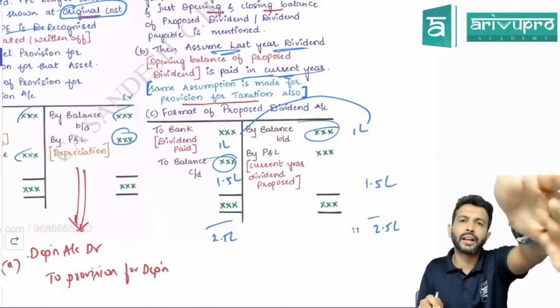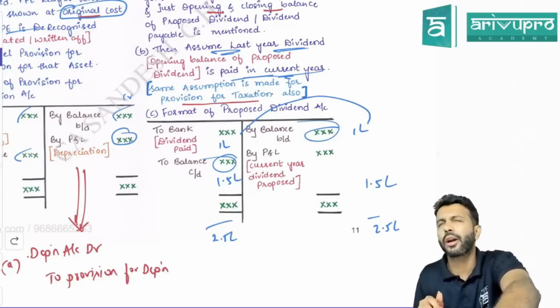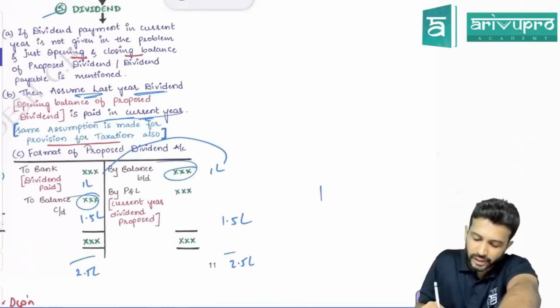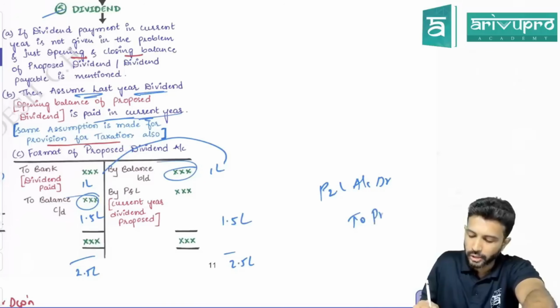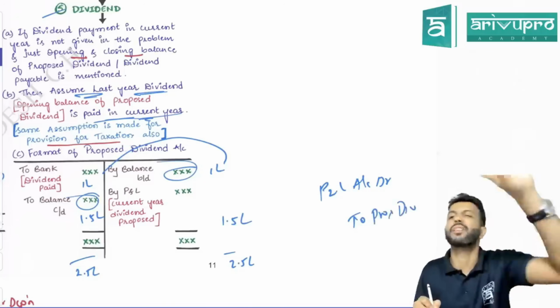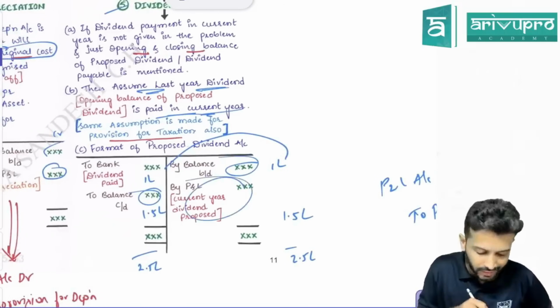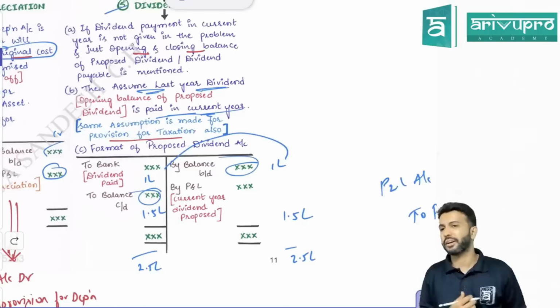Think logically. When you declare the dividend, will the P&L balance be the same or will it reduce? Reduce. So what's the journal entry for dividend payable? P&L account debit to proposed dividend. Yes or no? Because due to dividend, P&L balance will reduce. So P&L account debit to proposed dividend or dividend payable, whatever name you give. When you post this entry in the proposed dividend ledger, the posting will be by P&L. That is nothing but the current year's dividend arrived as a balancing figure.